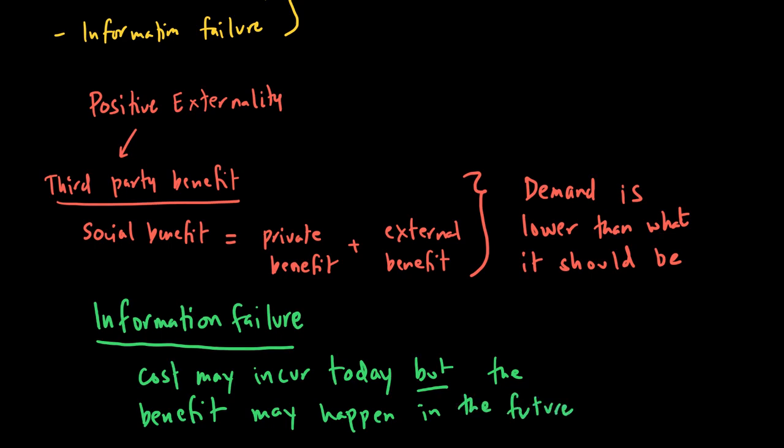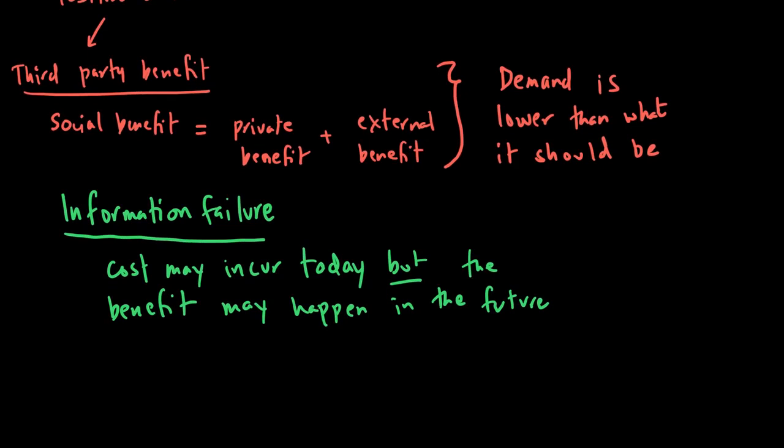If you decide to invest more in education today, the only benefit you can see will probably happen much later when you go to the job market and start earning. If you decide to work really hard, go to a good school, spend a lot of money on your education, go to the best university, all of this will result in higher job market prospects, which may happen much later.